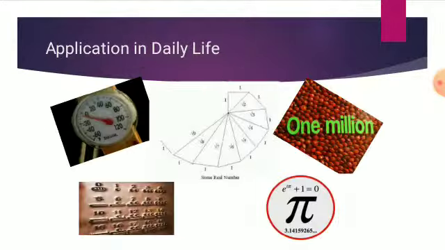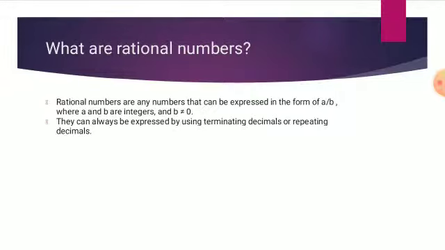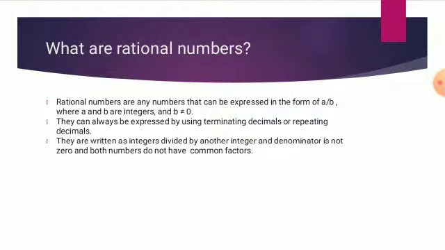What are rational numbers? Rational numbers are the numbers that can be expressed in the form of a upon b, where a and b are integers and b is not equal to 0. They can always be expressed as terminating decimals or repeating decimals. They are written as an integer divided by another integer, the denominator is not 0, and both numbers do not have common factors. Example: 2 upon 3, 6 upon 7, 1.